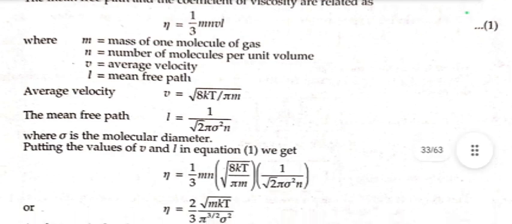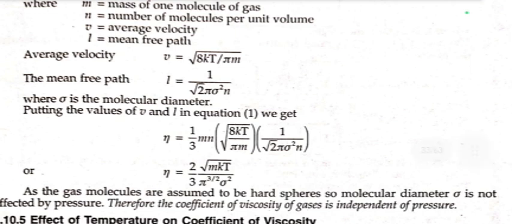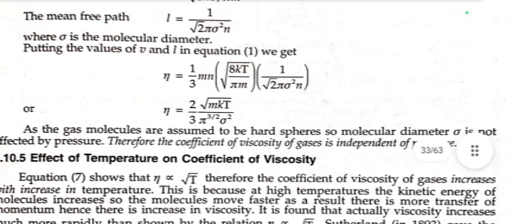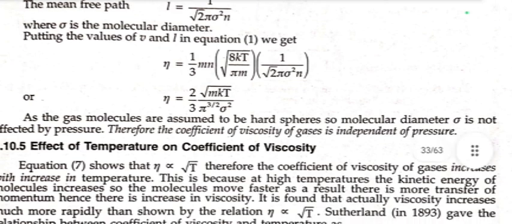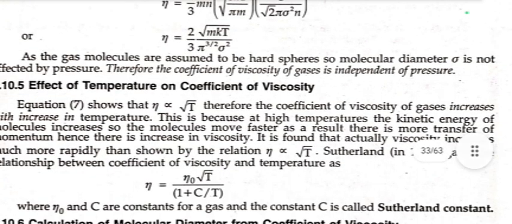Putting the values of v and L in equation 1, we get η = 1/3 mn √(8kT/πm) × 1/(√2 π σ² n), or η = (2/3)√(mkT/π³) × 1/σ². Now we move towards the effect of temperature on the coefficient of viscosity. The equation shows that η is proportional to √T, that is, the coefficient of viscosity is directly proportional to √T. Therefore, the coefficient of viscosity of gases increases with increase in temperature.